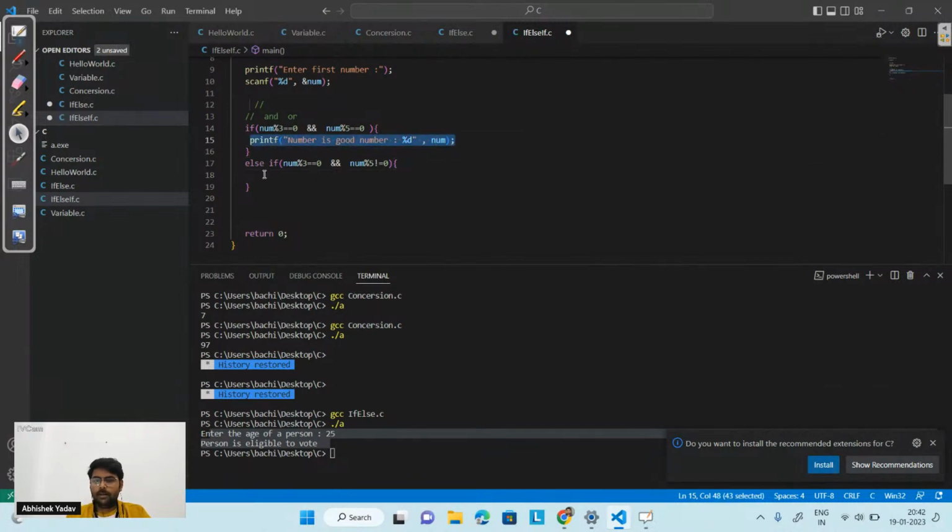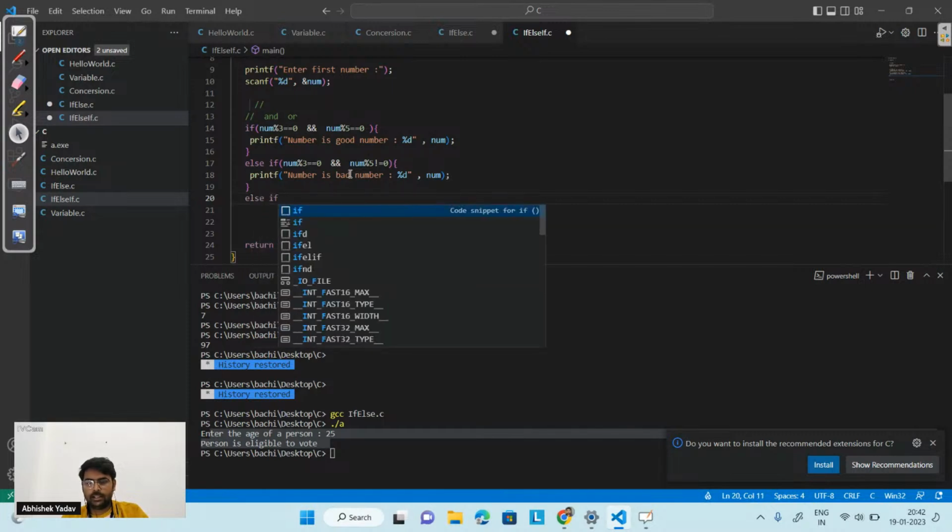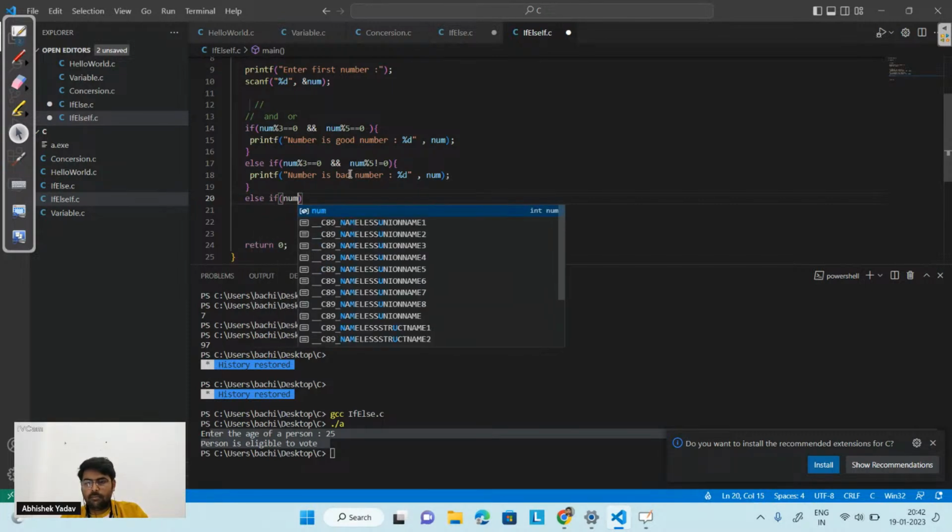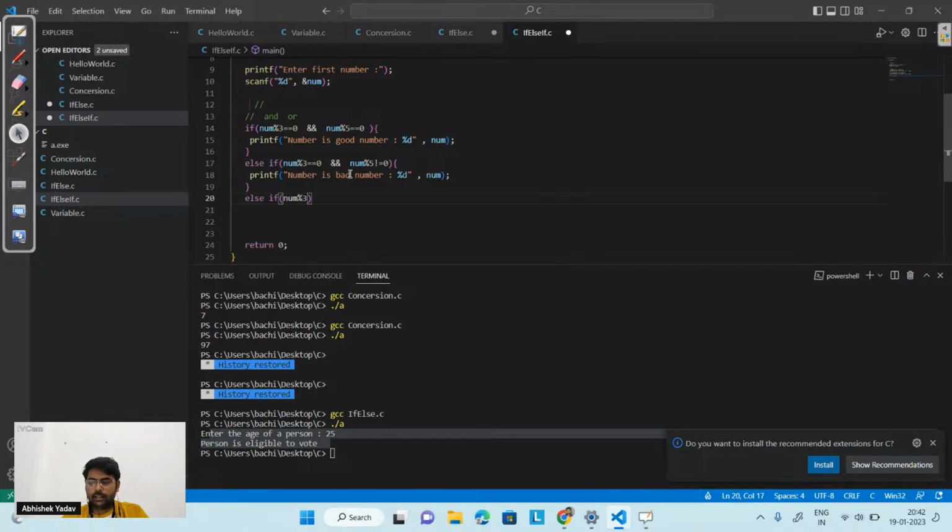Let's print the number here. Before printing the number, you can see I am using the not operator. That is, number modulo 3 is equal to 0, that is, the number is divisible by 3, and then the number is not divisible by 5. If both conditions are true, my whole condition is true, and here I will print that the number is a bad number, right? And similarly, I can write one more condition, that is num modulo 3 is not equal to 0.